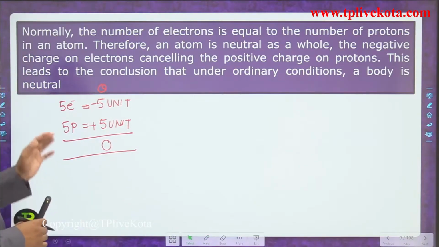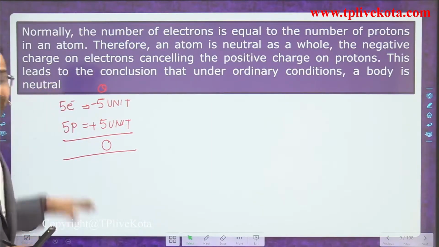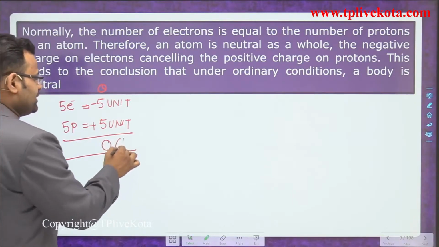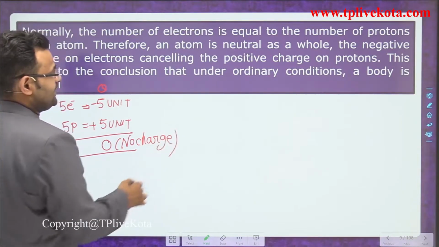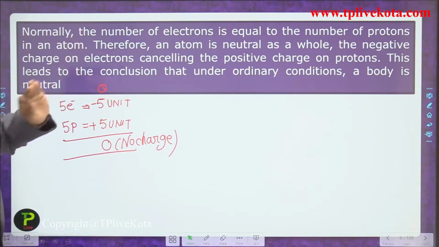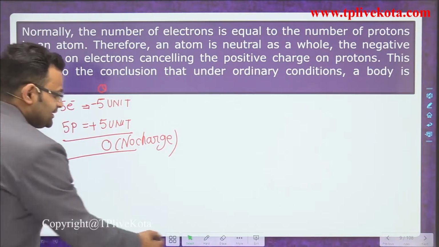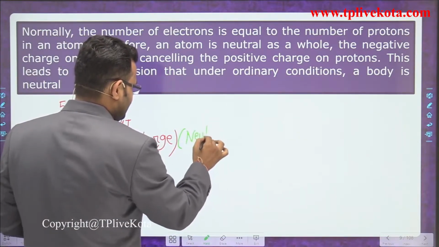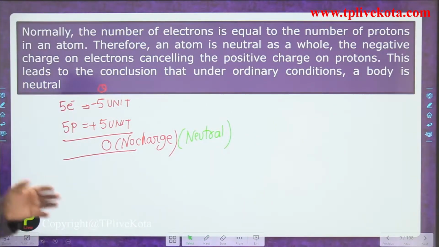In that condition 0 is not the correct answer as such, but you can say it in mathematical form. In mathematical form you can say it is 0 charge, meaning no charge. There is no charge on that atom. Now let's see. Normally the number of electrons is equal to the number of protons, therefore an atom is neutral. So no charge, the other name of no charge is neutral. You can also say it is a neutral body. What do you mean by a neutral body? The number of electrons is equivalent to the number of protons.